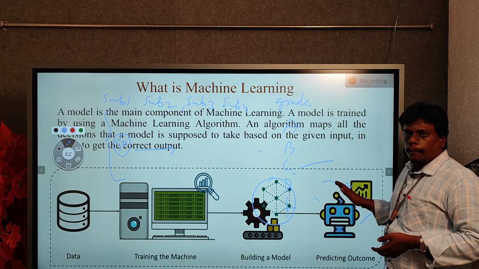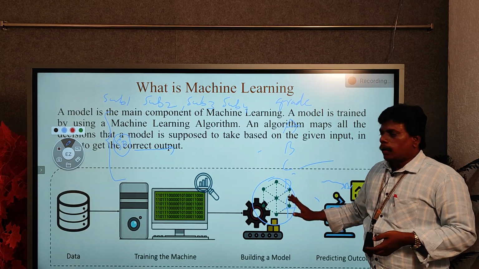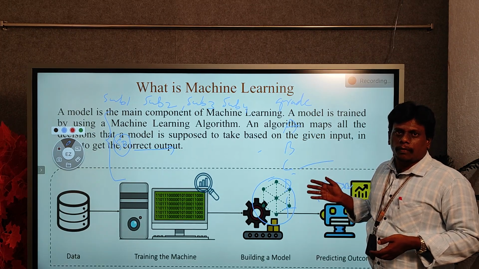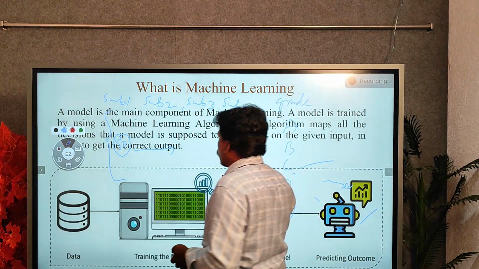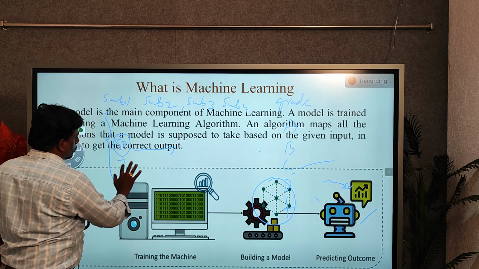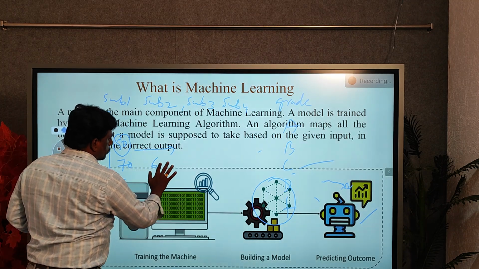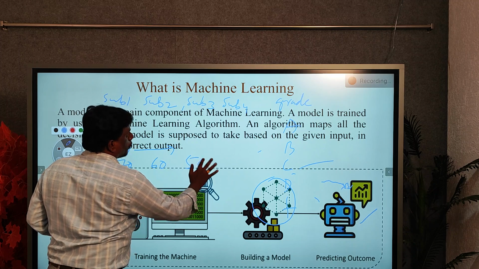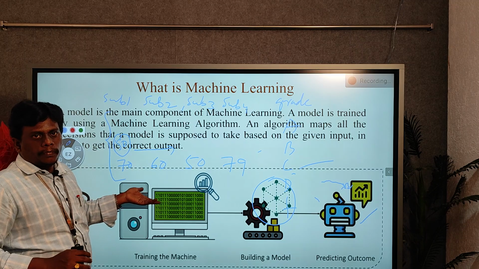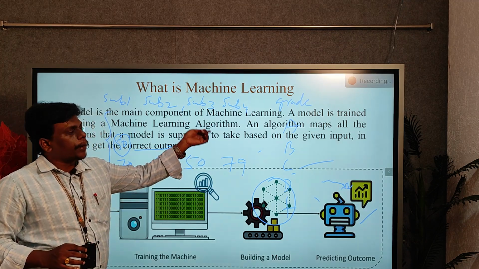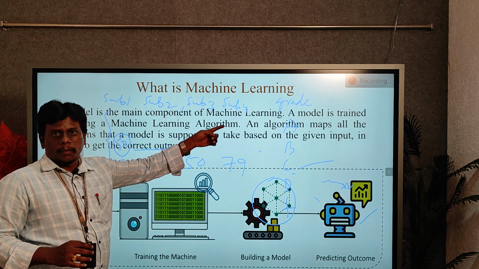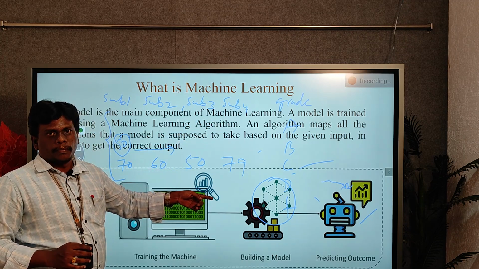So after training, after creating a model, we give some particular testing samples. Like, if the student has subject 1 as 70 marks, subject 2 as 60 marks, subject 3 as 50, and subject 4 as 79, something like that, and you enter it, then the model has to predict whether the student belongs to A grade or B grade or C grade or D grade.